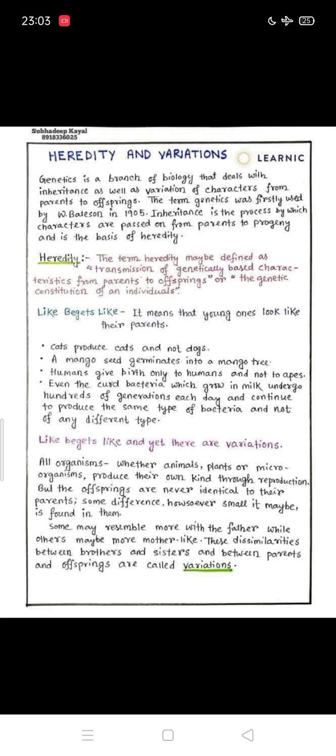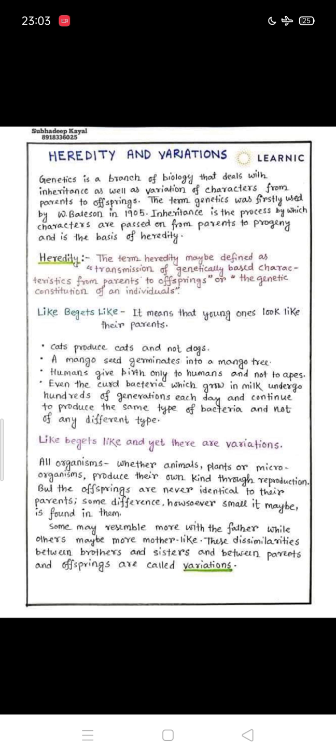Sometimes they are totally different from their parents, or sometimes there may be small differences. Some may resemble their father more, while others may resemble their mother more. So there are always similarities or differences. Some offspring are closely related to their male parent, while some are closely related to the female parent. These dissimilarities between brothers and sisters and between parents and offspring are called variation.